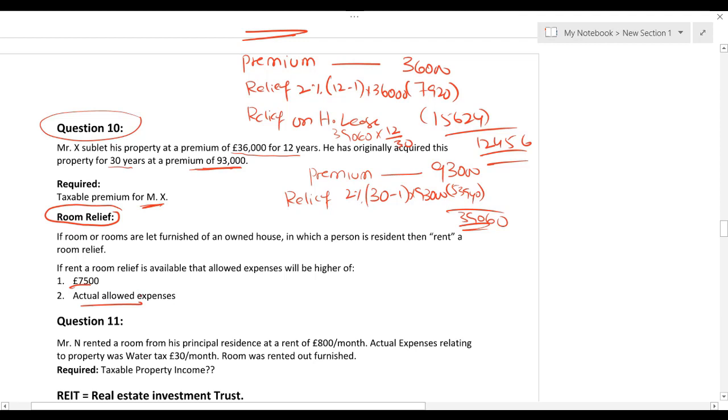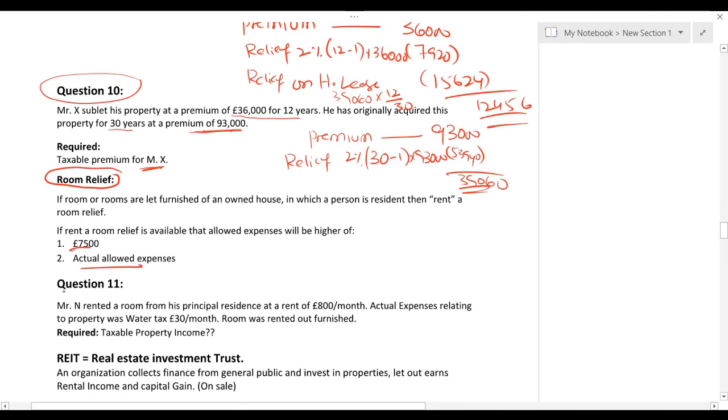Logically, you should be deducting rent-a-room relief or actual expenses, whichever is higher, from the rent received from the room, because you can have only one thing. Either you can deduct rent-a-room relief or actual expenses. So logically we say go for higher of. What do you mean by this?